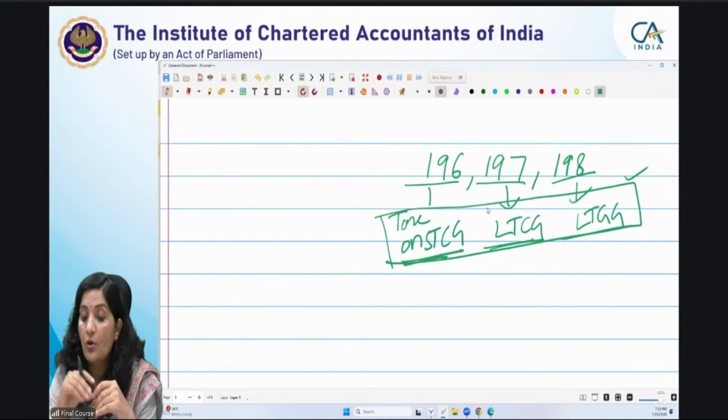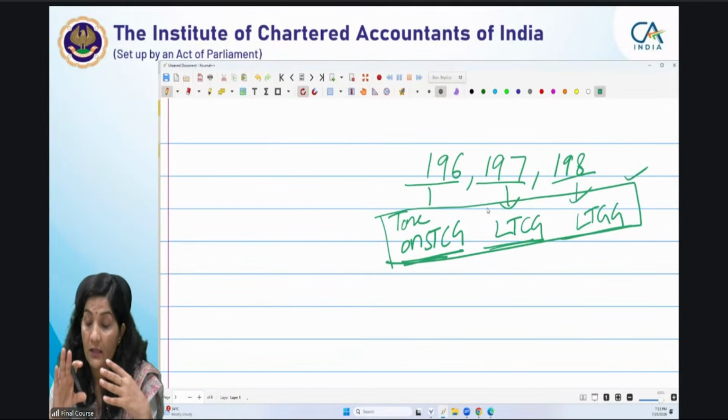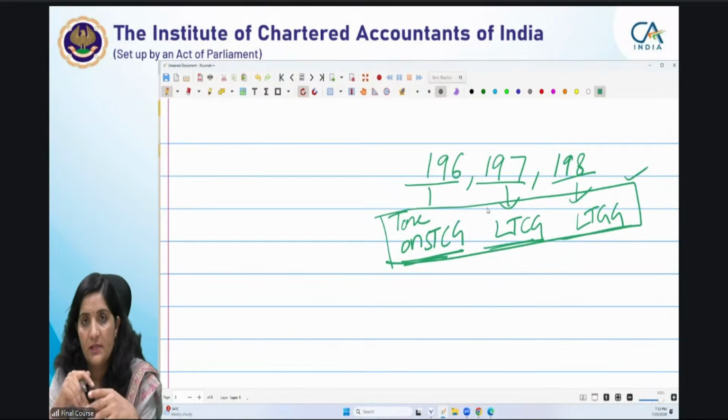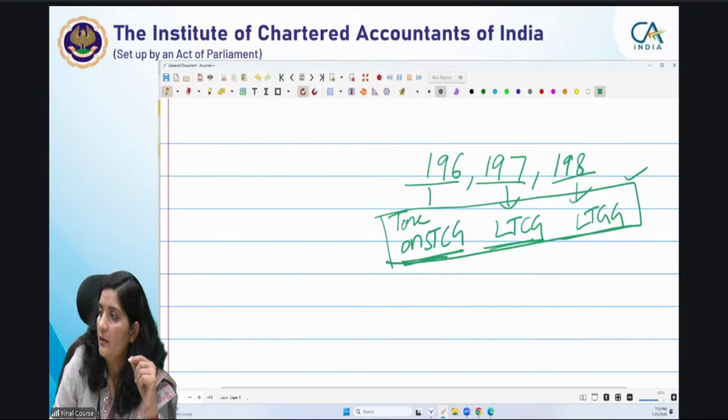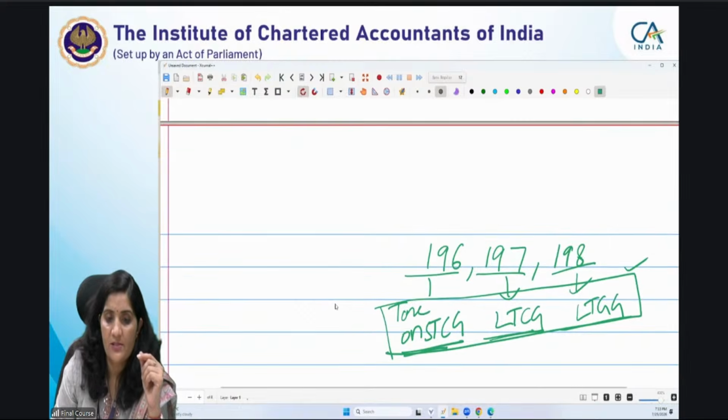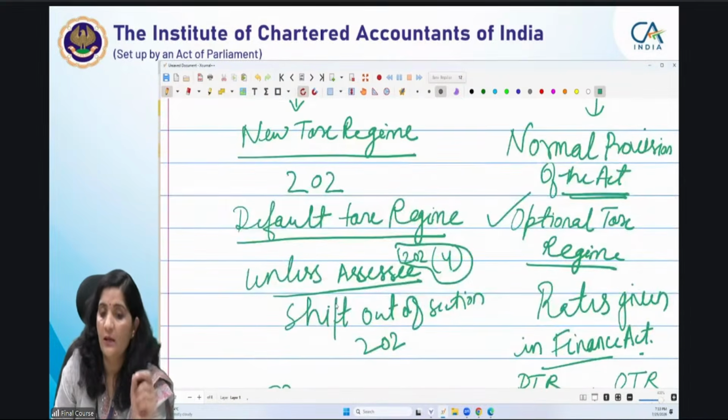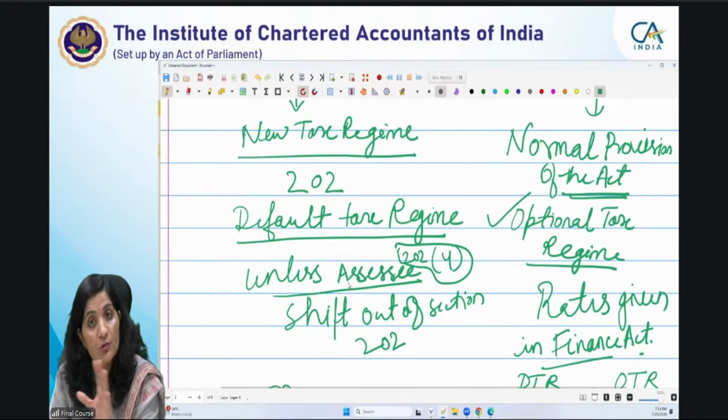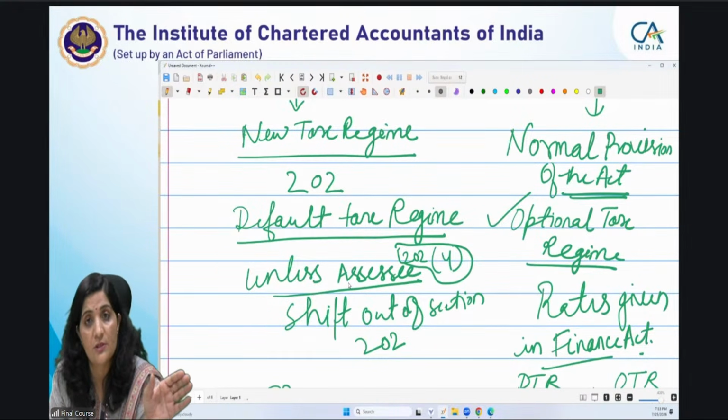Okay. So for 196, 197, 198, the marginal relief, if rebate is not available, that total income should not include this LTCG in the comparison with 12 lakh; it should be excluded. Then you will check for the marginal relief. Now, this is about the default tax regime. So where can this be tested? Your concessional tax rates will apply to resident or non-resident. There is no distinction. A non-resident can also opt for the concessional tax rates.